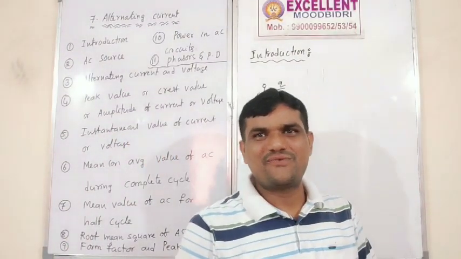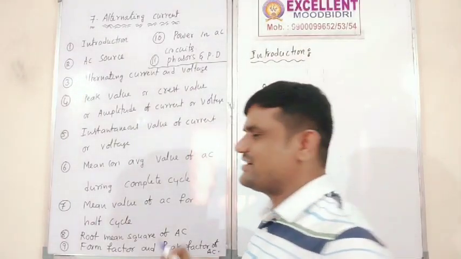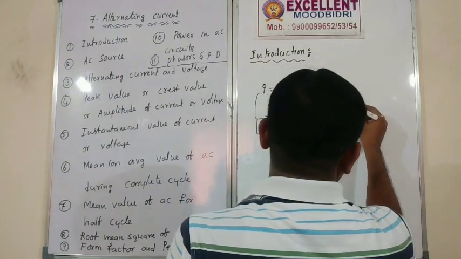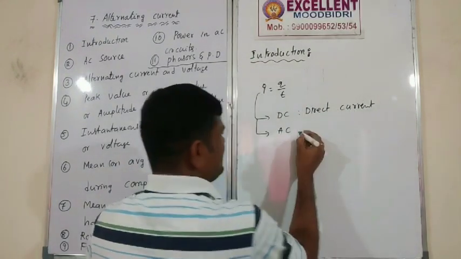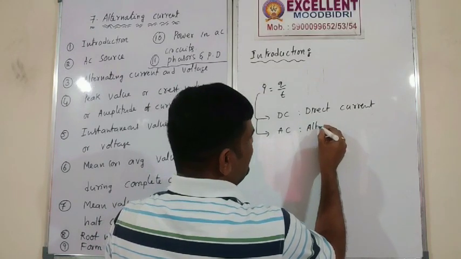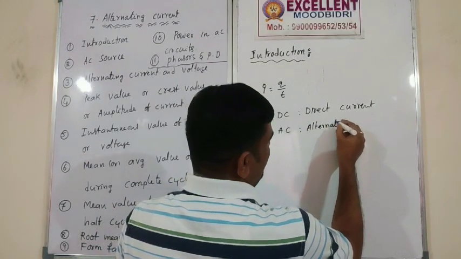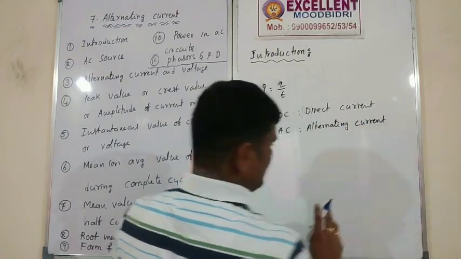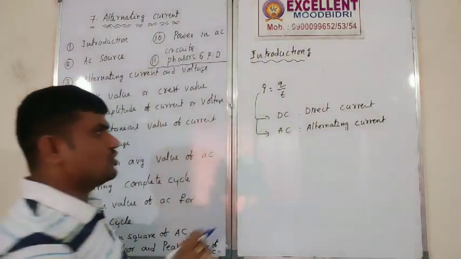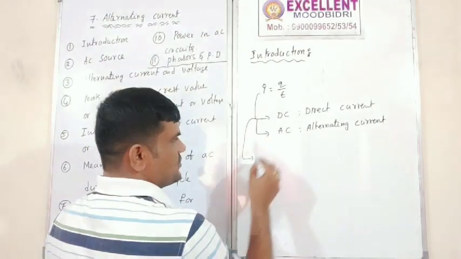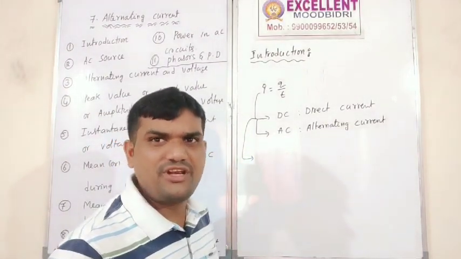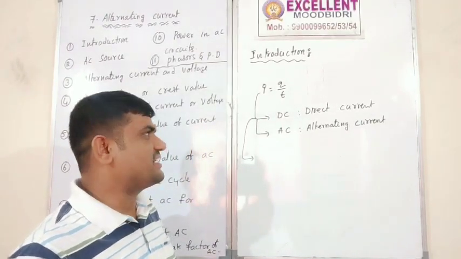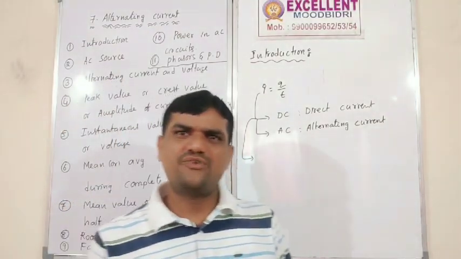What is the meaning of DC? DC is nothing but direct current. Then next, AC is nothing but alternating current. Yes or no? So, what is the meaning of AC and what is the meaning of DC? That is the introduction point. Are you clear?